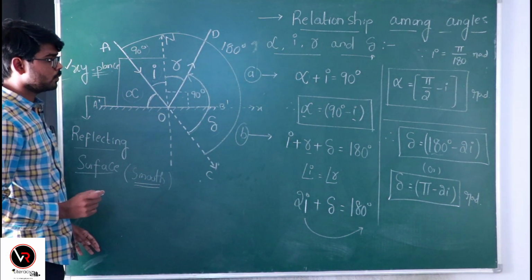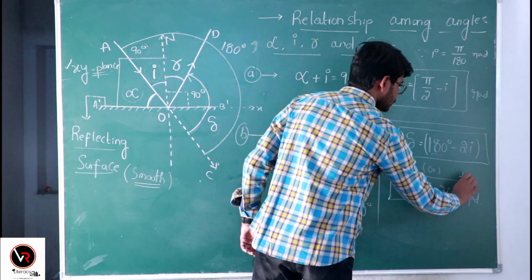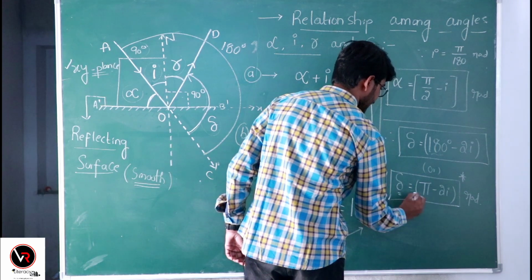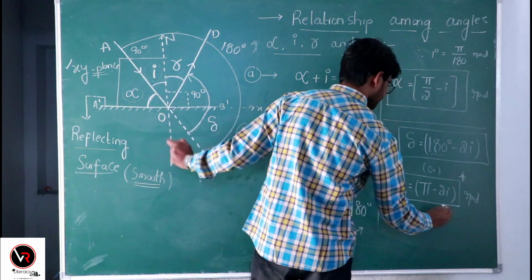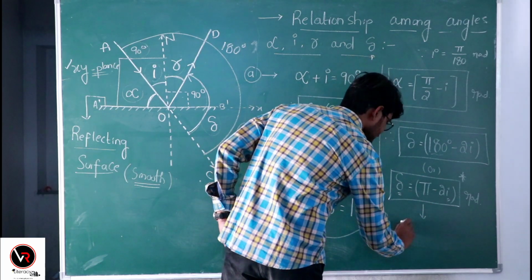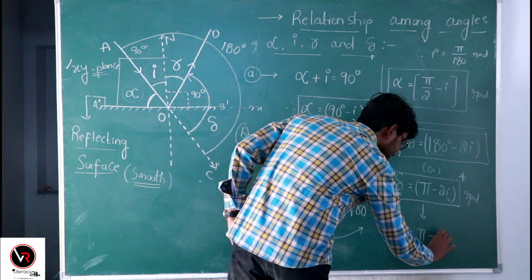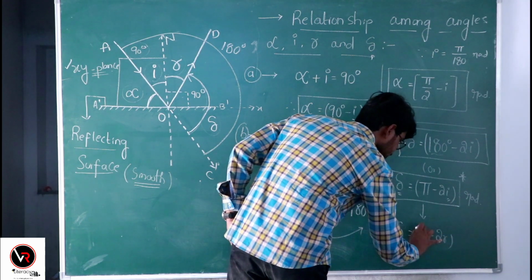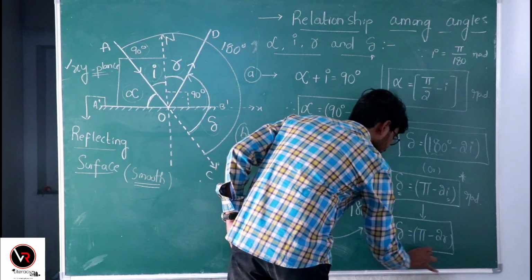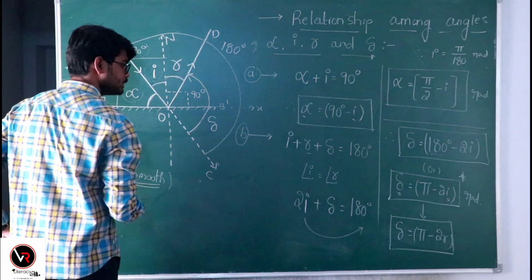This shows the relationship between angle delta and I. You can further write this as delta equals pi minus 2R, as I equals R, right?